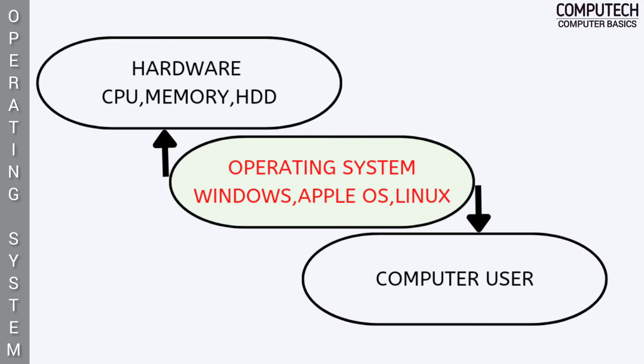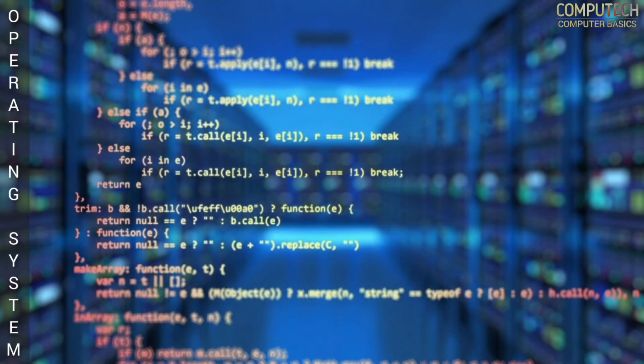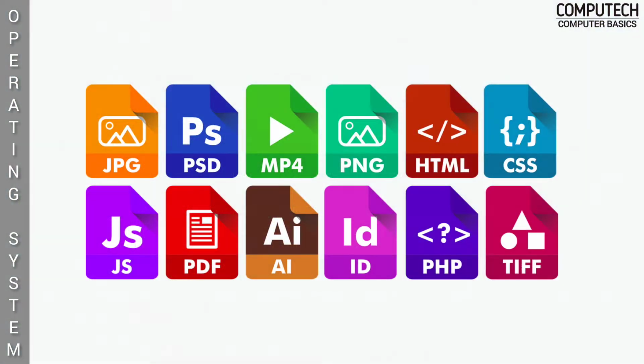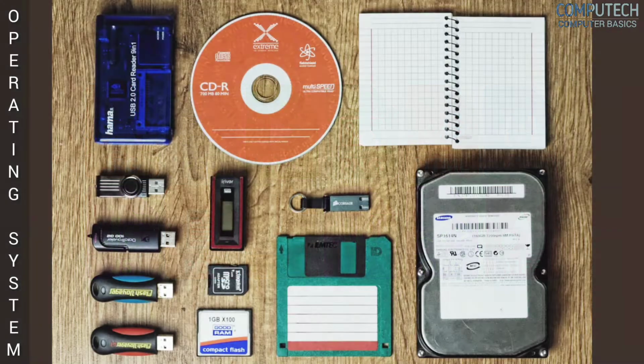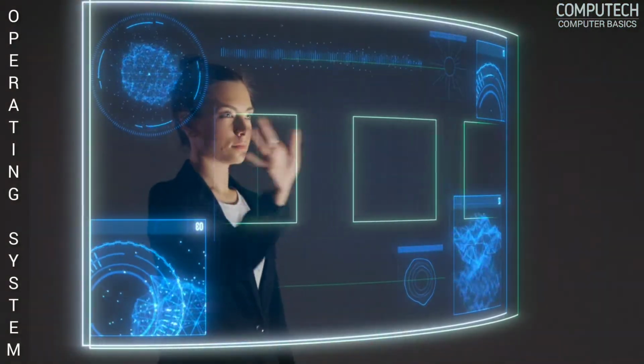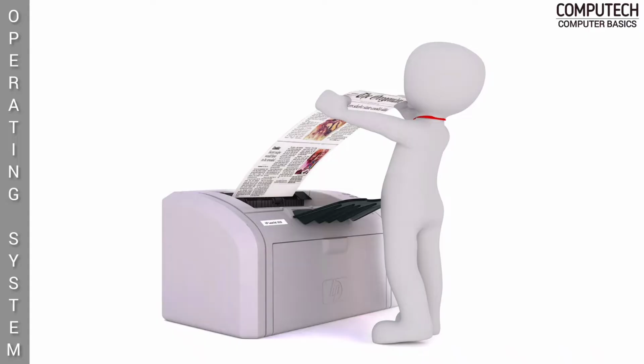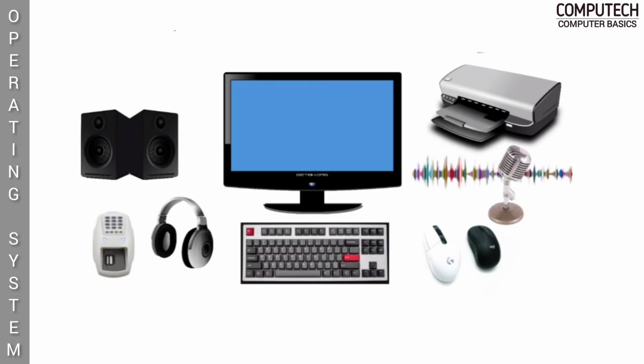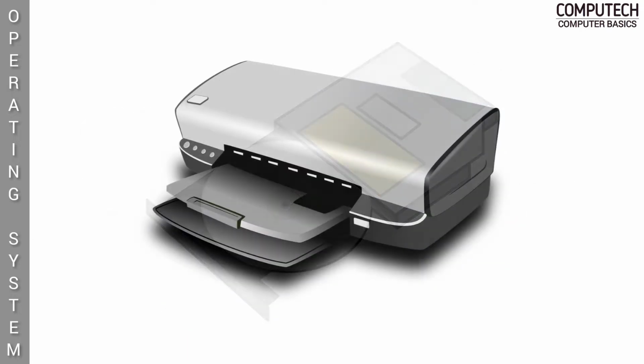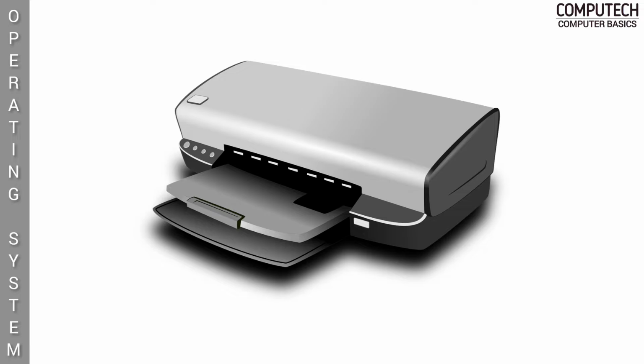An operating system is an interface between computer user and computer hardware. An operating system is a software which performs all the basic functions like file management, memory management, process management, handling input and output, and controlling peripheral devices such as disk drives, printers, and all other devices.